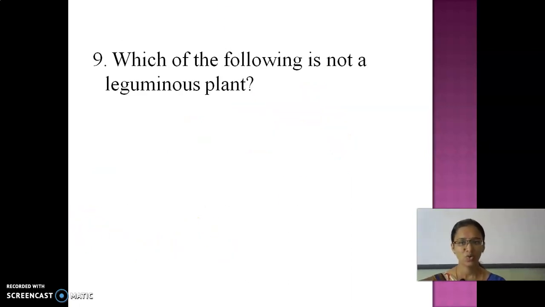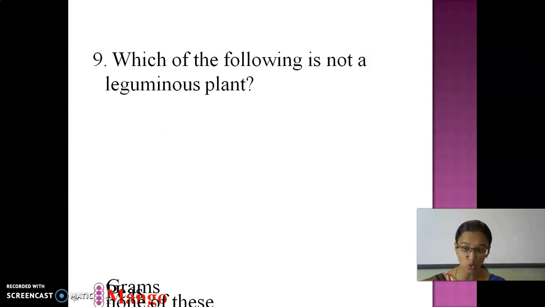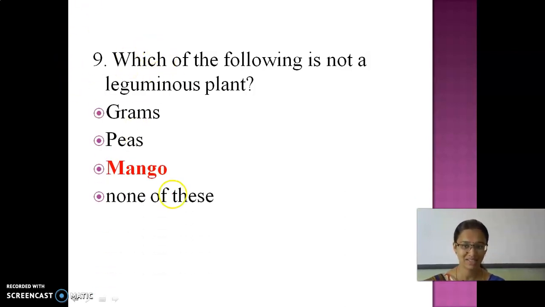Okay. So, which is not a leguminous plant? Leguminous means it has a node in its root. Leguminous plants are nothing but they have nodes in their roots. See here, grams, peas, and then mango. These are your options, but mango does not have any nodes in its root. So grams and peas are leguminous plants.